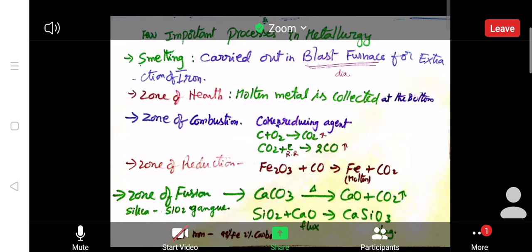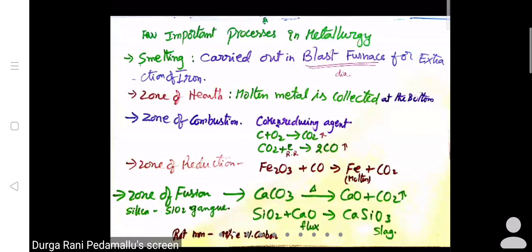Now you see the next one, smelting. Where will it be carried out? It is carried out in the blast furnace. Is it audible at the bottom? So here, the equations and all I have already shown you. Once you check it, smelting is carried out in the blast furnace for extraction of iron metal.